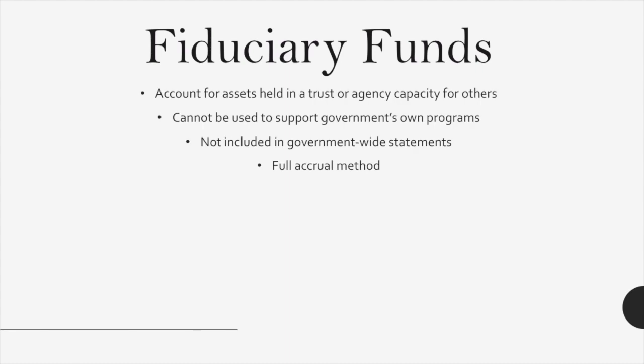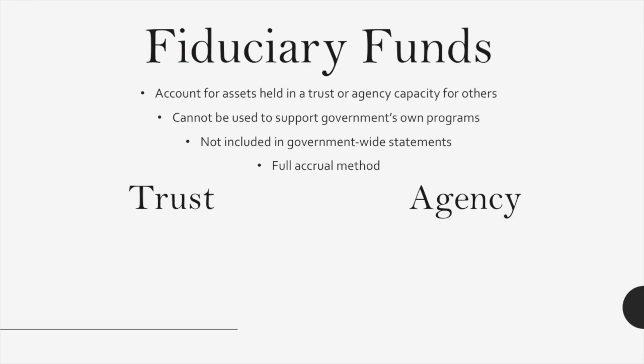Fiduciary type funds are used to account for assets held in a trust or agency capacity for others. They cannot be used to support a government's own programs because of this agency capacity. And then also because of this agency capacity, these funds will not be included in government-wide statements. And these funds use the full accrual accounting method.